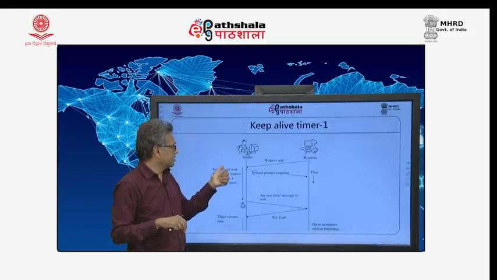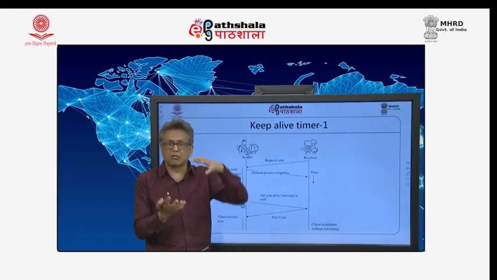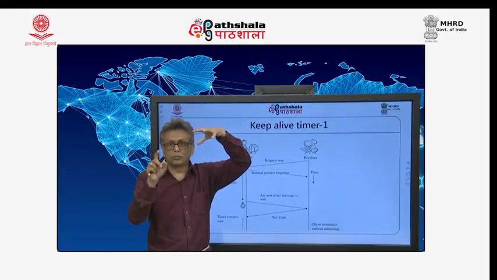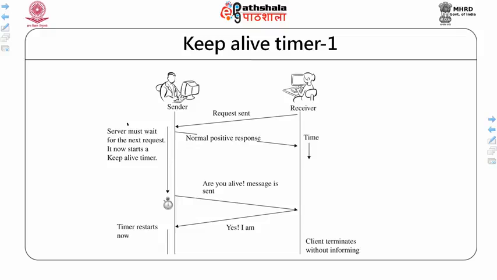In that case, the server will have to wait, and remember, in such a case, the server keeps some memory for every user. So, whenever you double click on a mail, you immediately get that mail. How? Because the server knows that this page is displayed there, and you may click on anything and the server is ready to deliver those mails. So, they are there already and the server is ready for you.